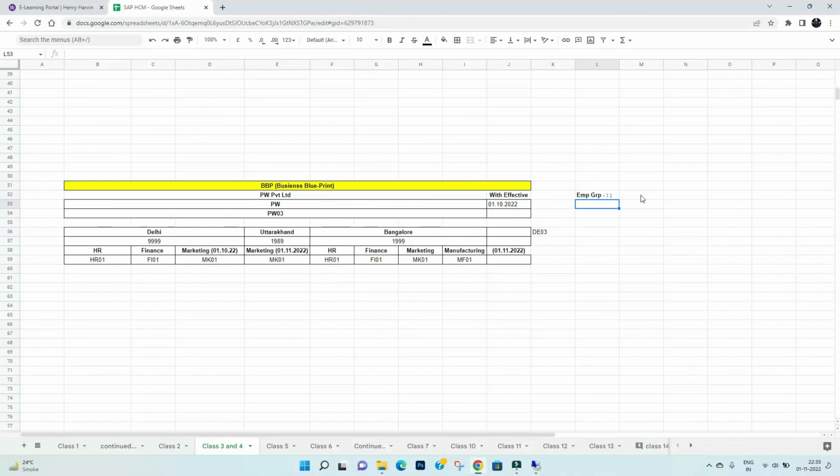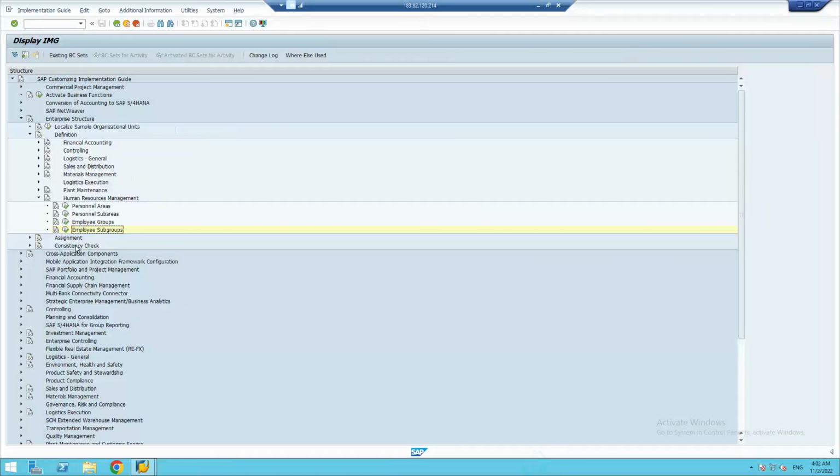And for employee subgroup, the numbers we used are 25 and 28, right? For future reference I note it down here, and again I will go to the server page. So we created personal area, personal sub area, employee group and employee subgroup. I think you might have understood how to create personal area, personal sub area, employee groups, and employee subgroups.